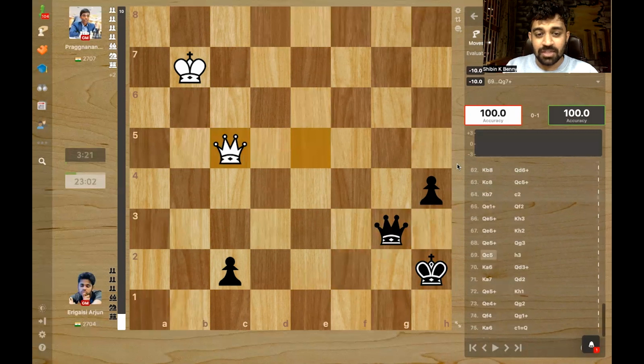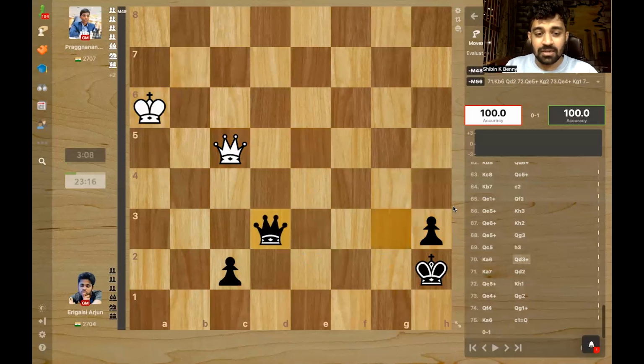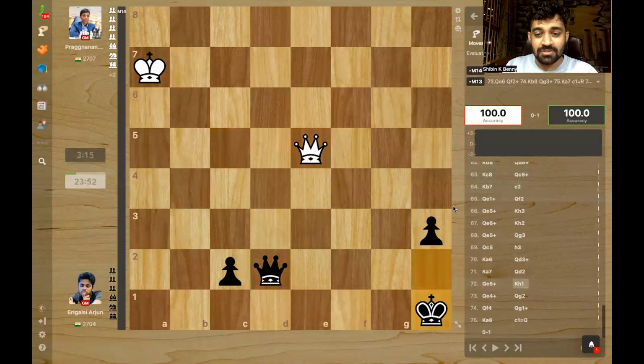And Pragg stops the checks. You can't give a check here because then the queen blocks with the counter check. And now pawn a6, h3. King moves and queen check. Queen e7, again checks.